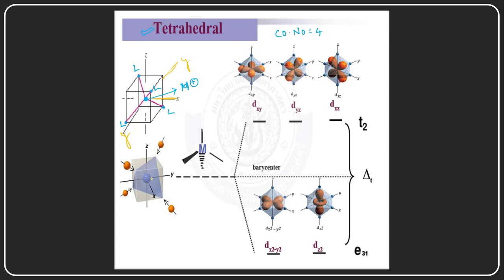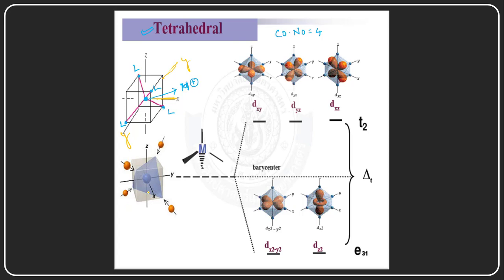This is the x-axis, this is the y-axis, and this is the z-axis, and this is the cube having the coordination complex. So these ligands are approaching in this way, but where is the actual axis? This is the x-axis, this is the y-axis, this is the z-axis. So all the ligands are approaching the central metal cation in between the axes only, but not along the axis.